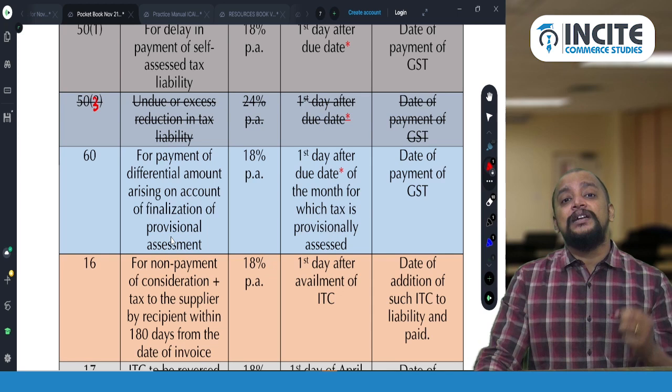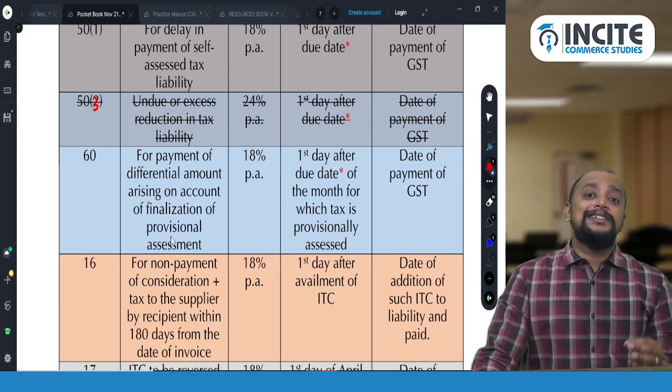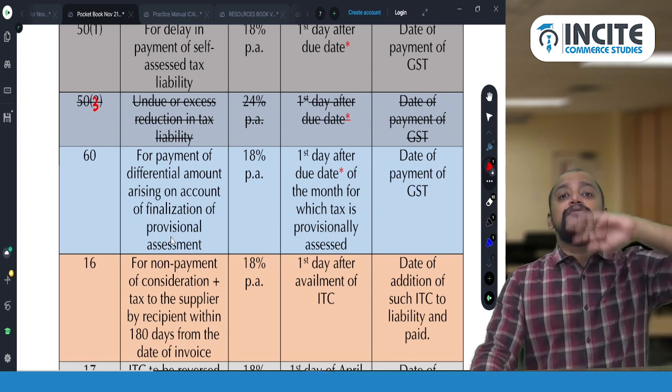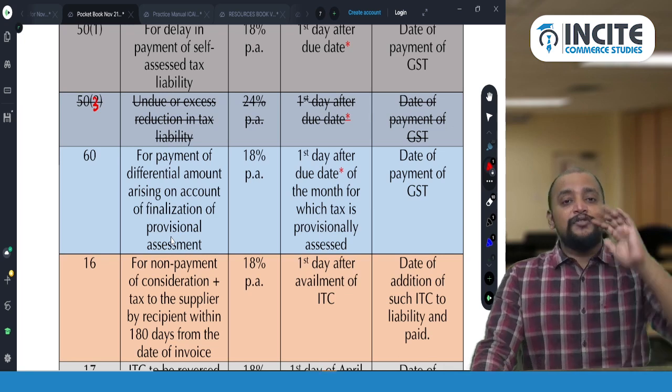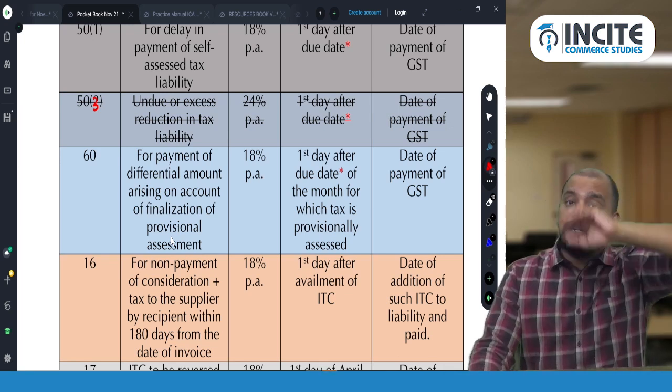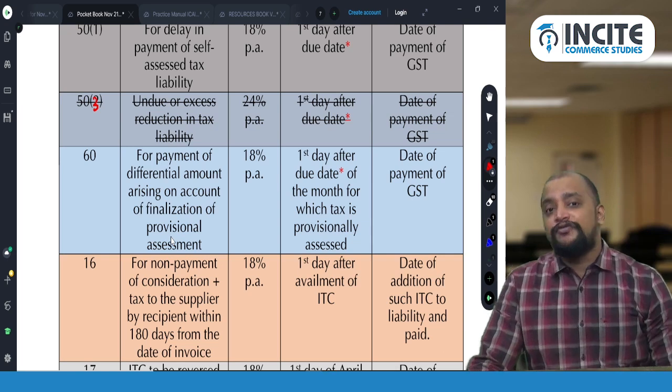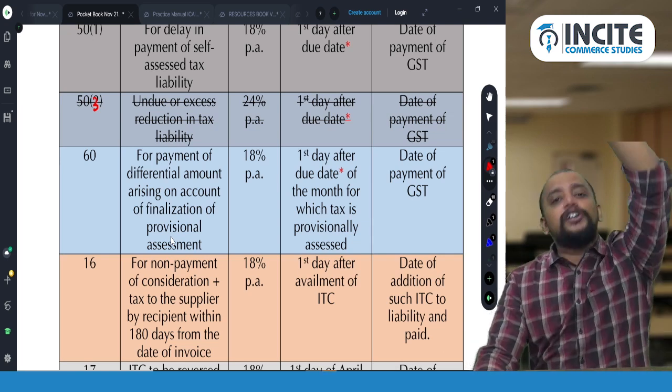Interest at the rate of 18% per annum from the first date after the due date of the month for which we resorted to provisional assessment. So this 4 lakhs pertains to that particular month for which we resorted to provisional assessment, and we need to find the due date of that month.